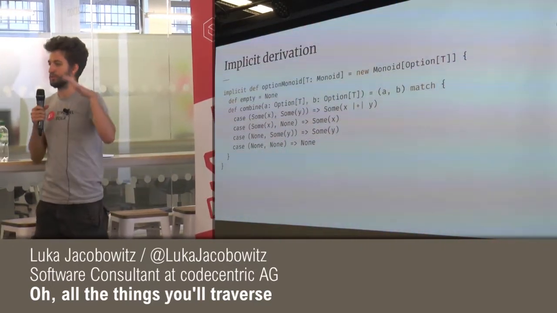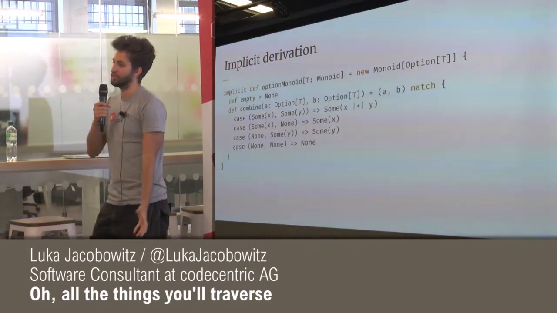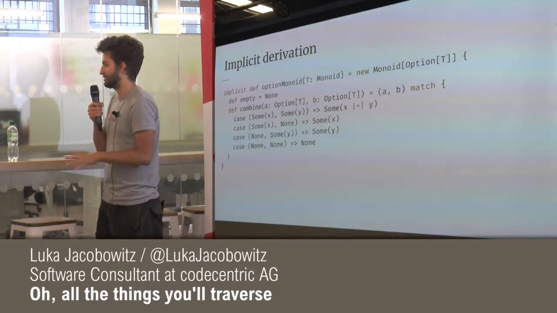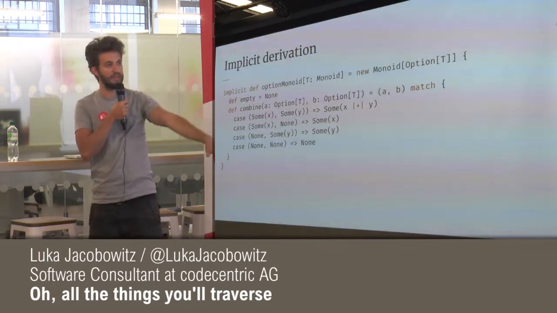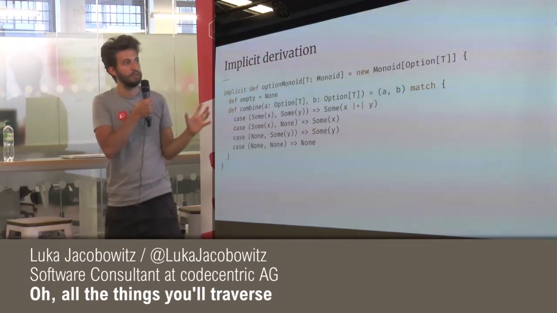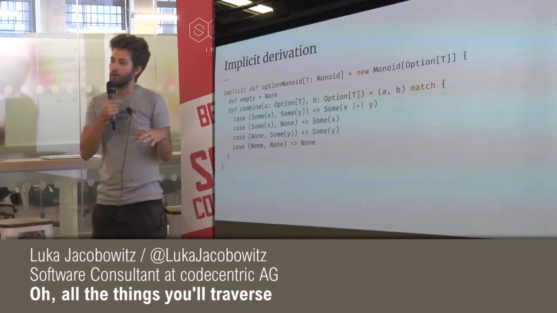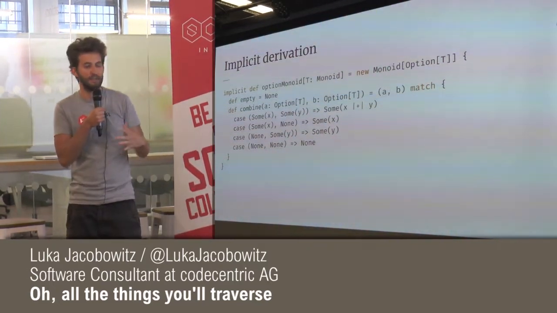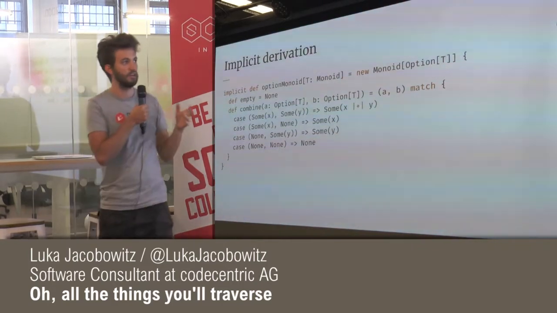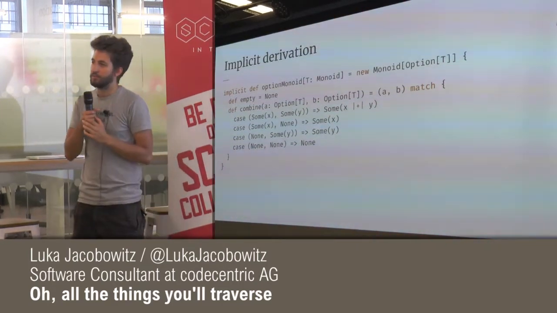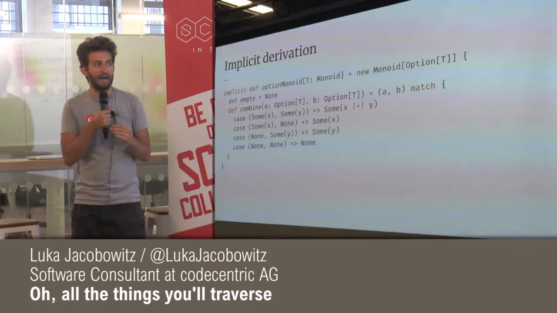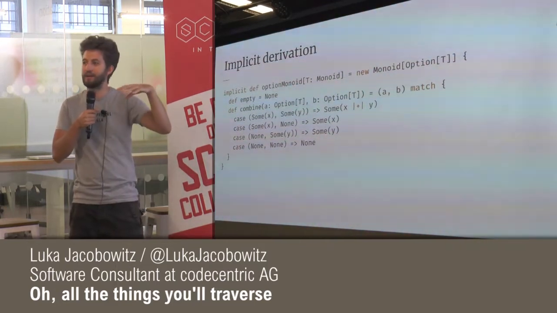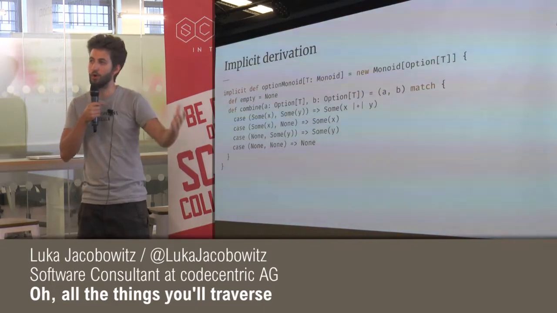But one thing that is really cool is implicit derivation, and that is the coolest feature of type classes for me. This looks kind of big, but what we can do right here is say, hey, I want to have a monoid for Option, and this is of course defined in cats itself. And the only way to have a monoid for Option is if the T inside of that Option also has a monoid.